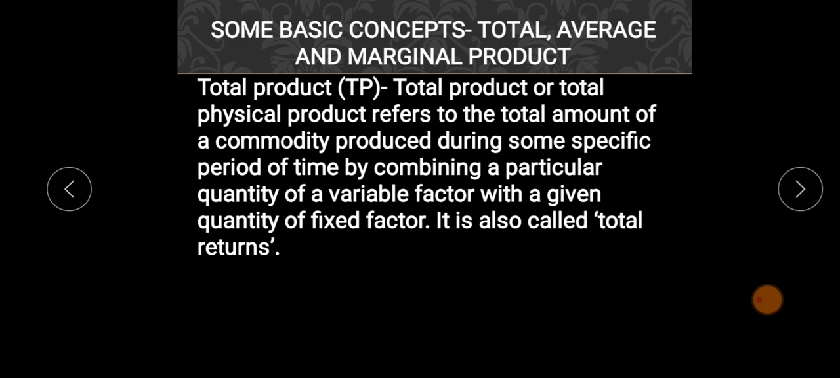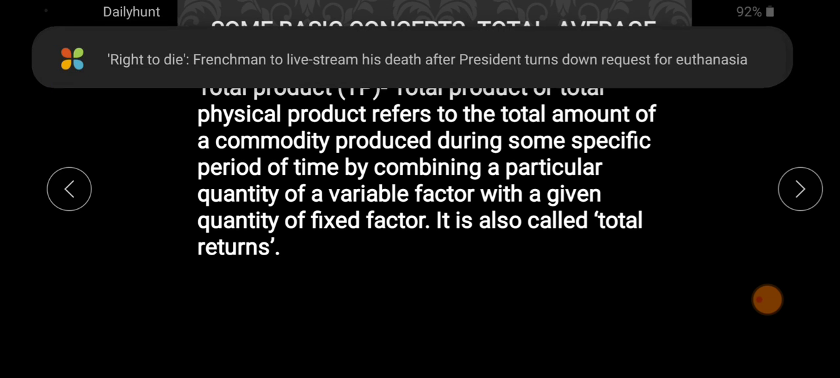to produce a pen, you also require a laborer or worker. So in order to increase the production of pens, the producer has to increase the number of workers. So whatever production is done by the number of workers is what is known as total product.